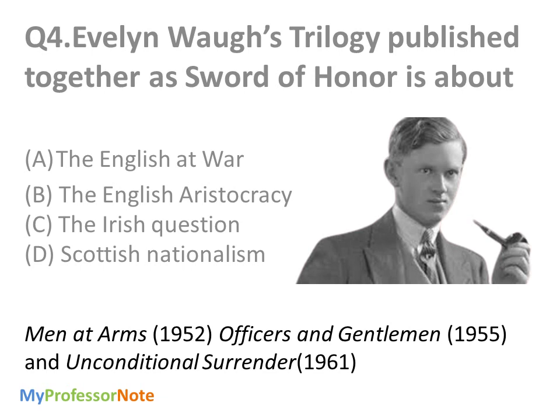These are the three novels in the trilogy, and it is about the English at war. So A is the option.